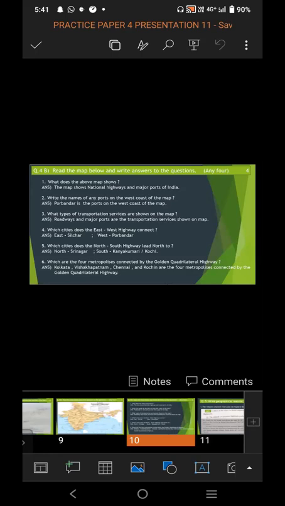Which are the 4 metropolis connected by the Golden Quadrilateral Highway? The answer is Kolkata, Visakhapatnam, Chennai, and Cochin. So I have given all 6 answers, but you have to choose only 4 questions which you can easily answer. Find the answer from the map and solve.